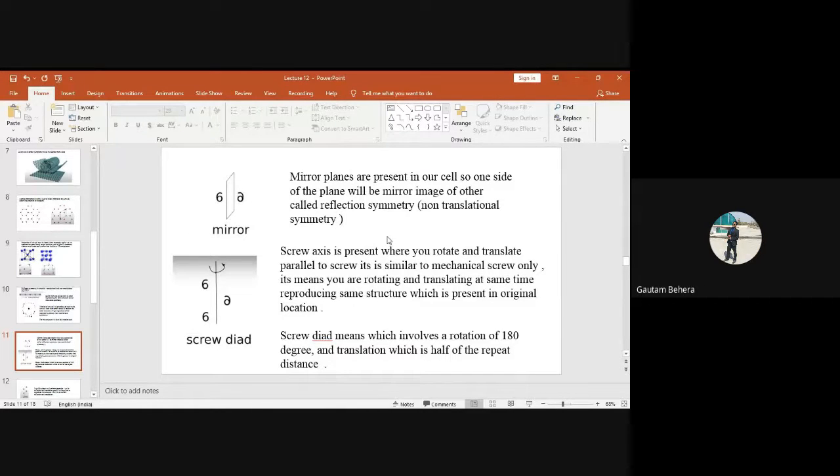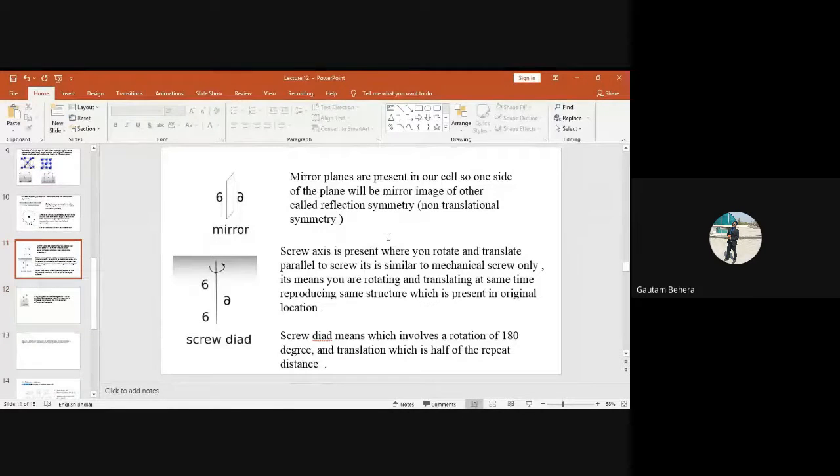If I take a square now and put the mirror plane in the diagonal direction, then it will be symmetrical. Very good. Yes, sir, symmetrical. So you have understood symmetry now, yeah? Very good. Okay, so now we can look at the screw axis.